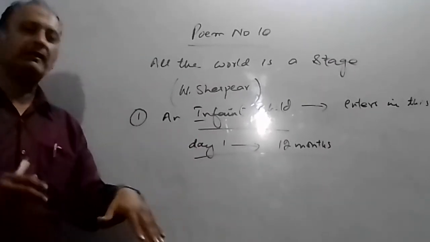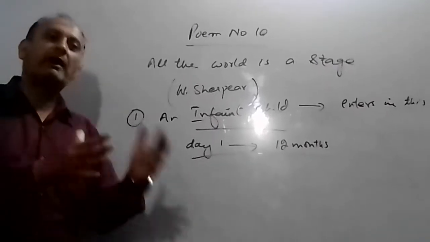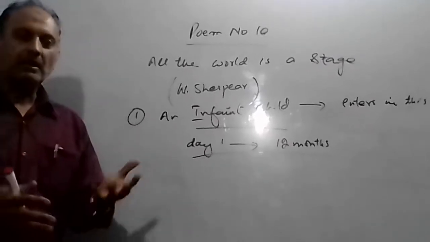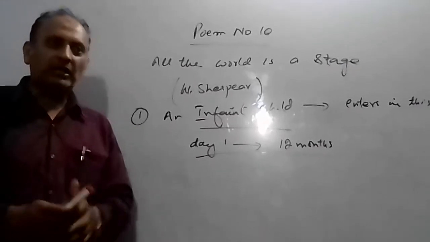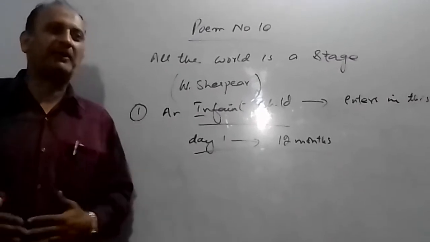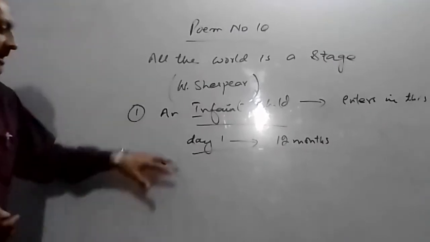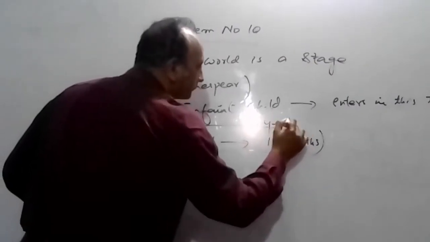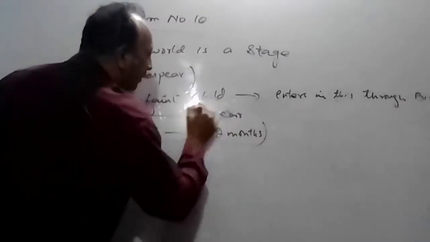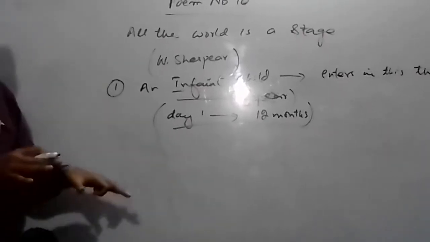In that condition, the child is unable to express his or her grief or problems. Suppose a child is feeling pain in her tummy, he or she is unable to explain that. He or she weeps. So this 1 year period we call an infant child. This is the first character that a man plays in this world.